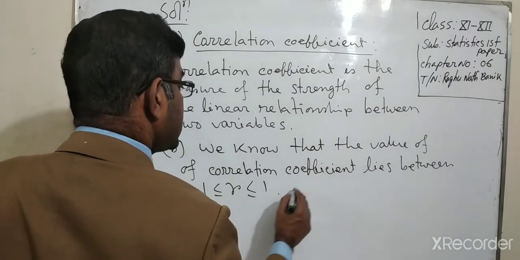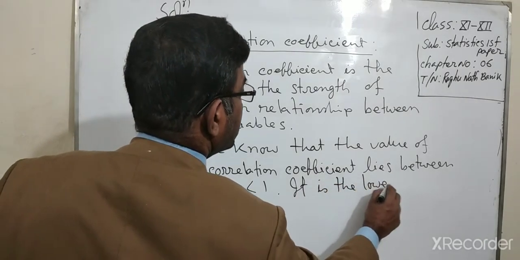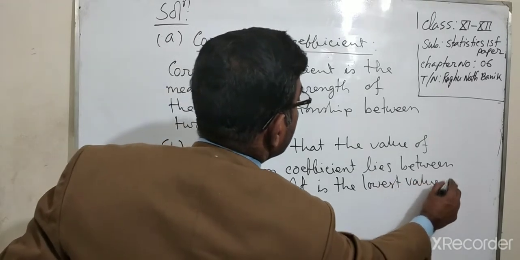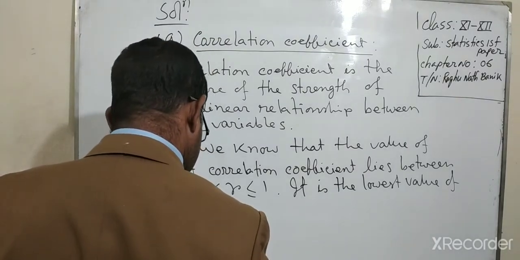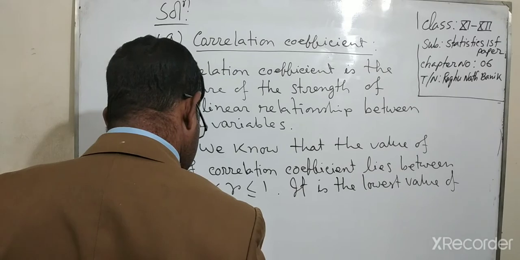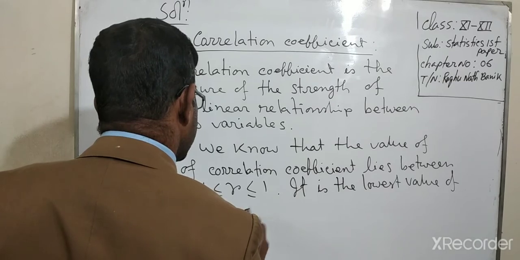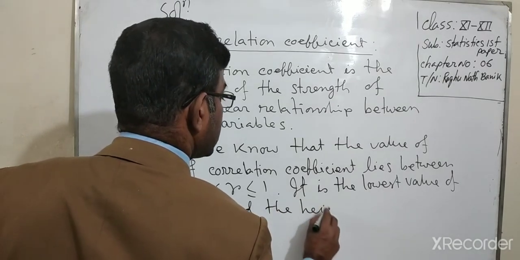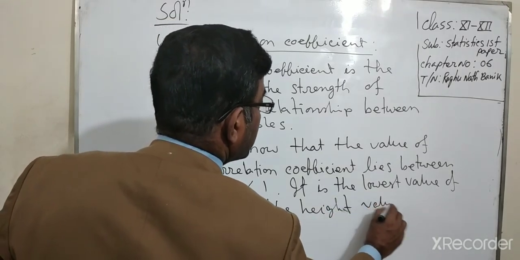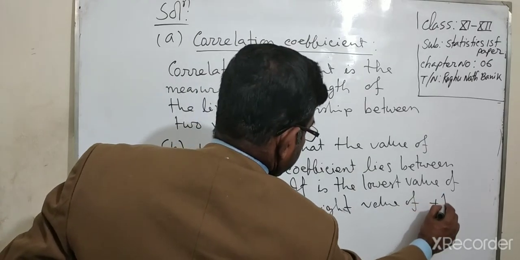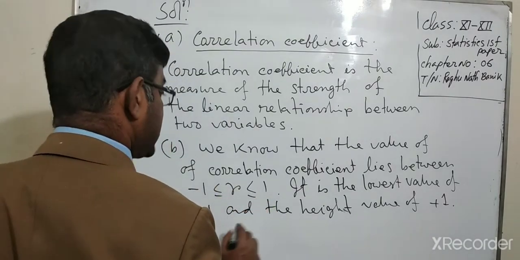The lowest value is -1 and the highest value is +1.